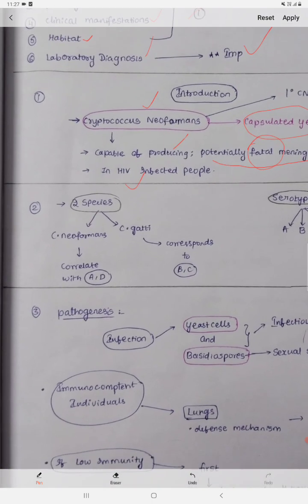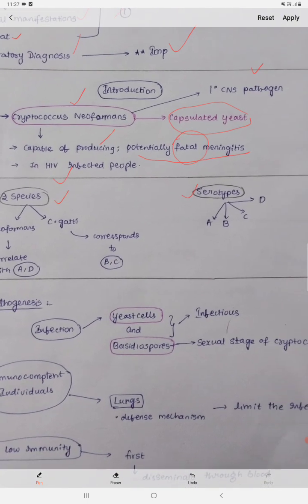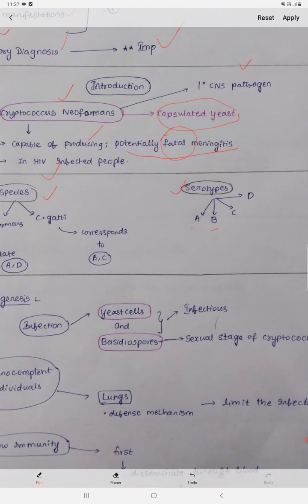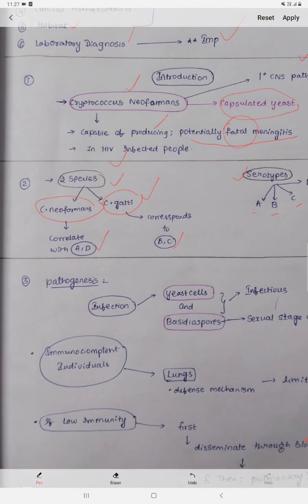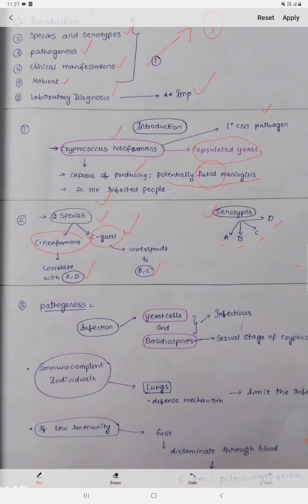We'll get into the species and the serotypes. First of all, the serotypes: we have just 4 serotypes, A, B, C, D. Coming to the species, we have 2 species, Cryptococcus neoformans and Cryptococcus gattii. We can correlate these 2 species with the 4 serotypes. Cryptococcus neoformans corresponds to the A and D serotypes, and Cryptococcus gattii corresponds to the B and C serotypes. You just mention this regarding species and serotypes in your answer sheet. That's all.